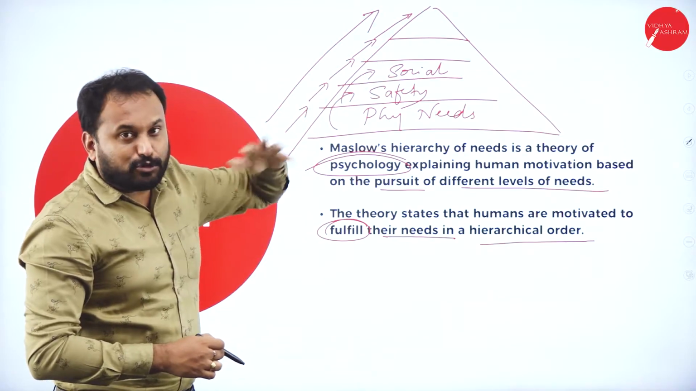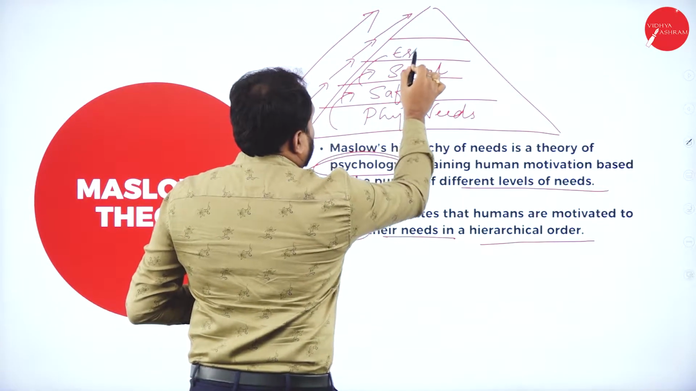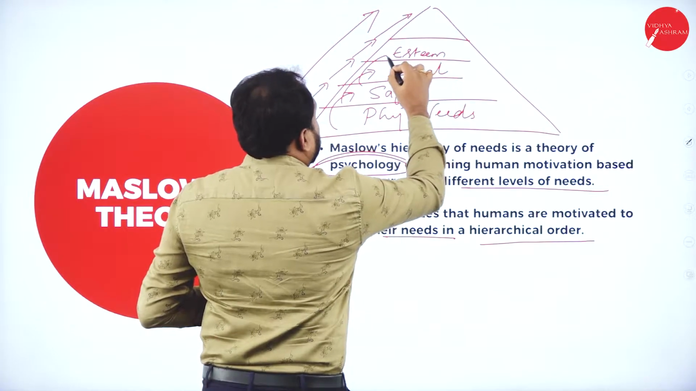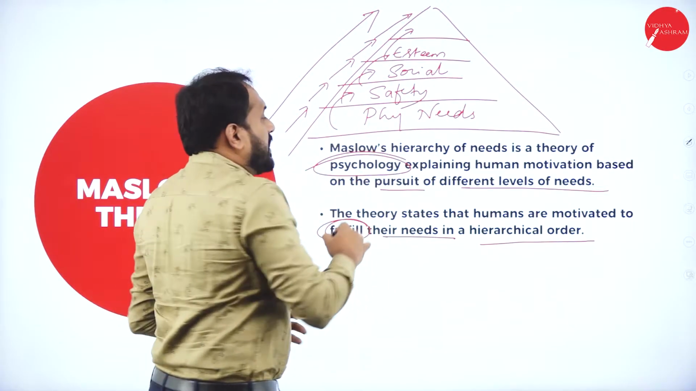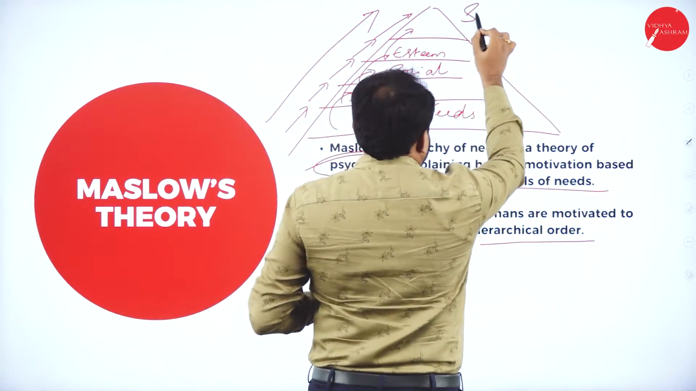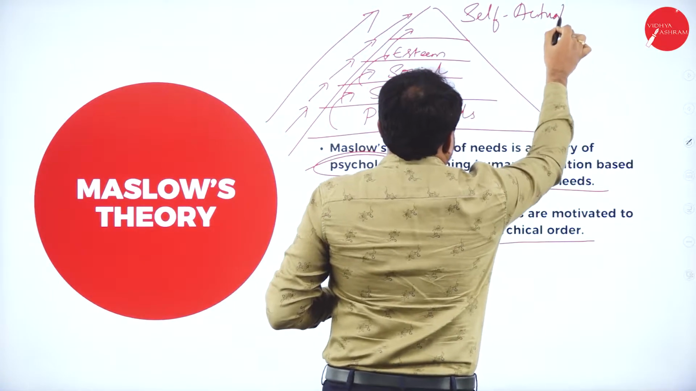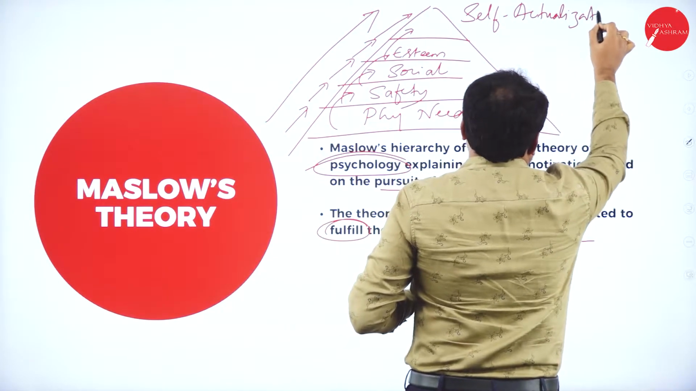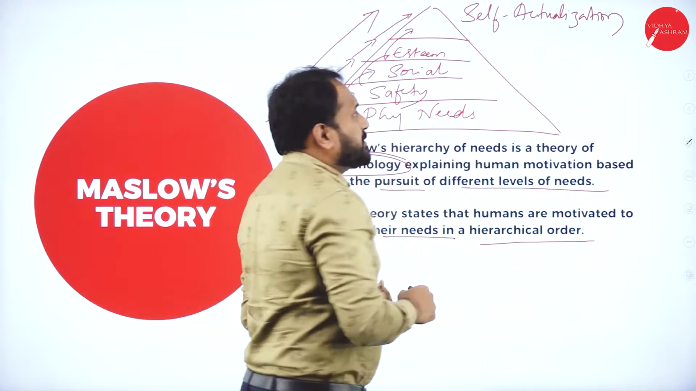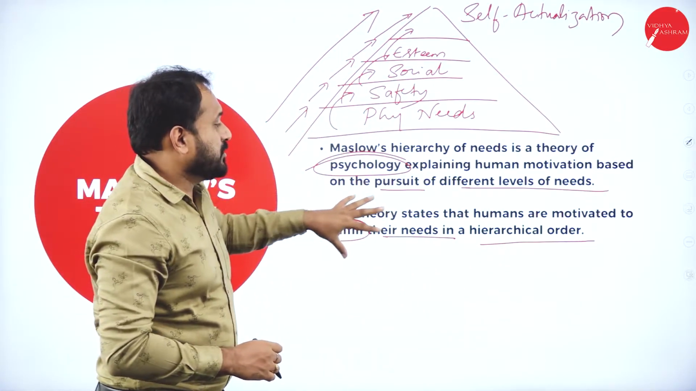After you attain social needs, you go to the next level, esteem needs. And the last one in his hierarchical model is self-actualization. That is the last pinnacle which a human can actually attain, is what Maslow says.